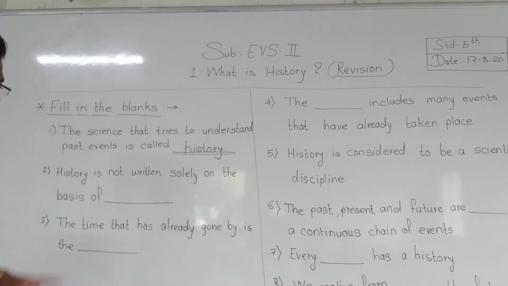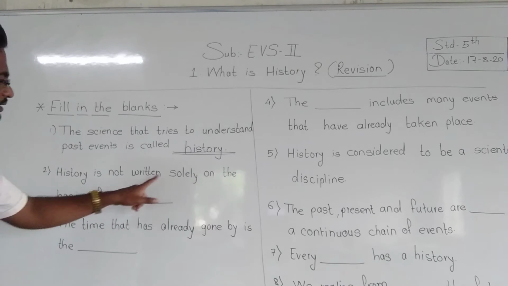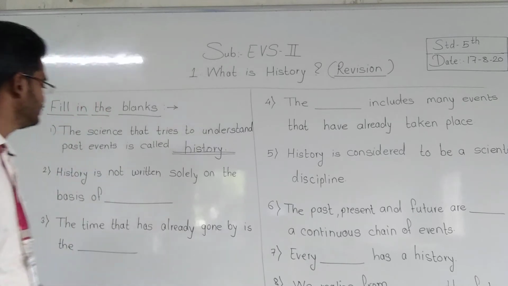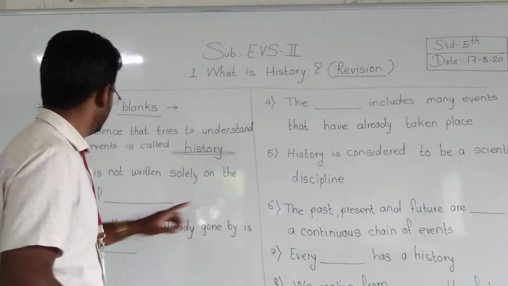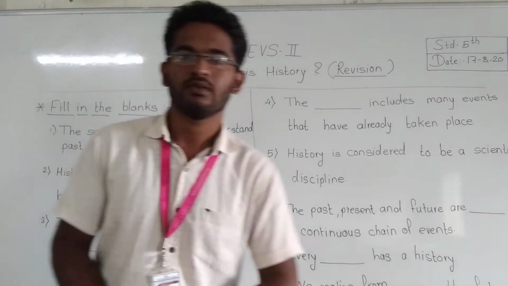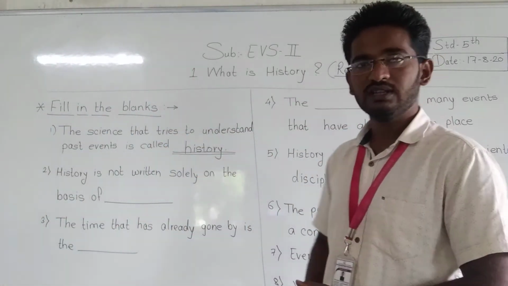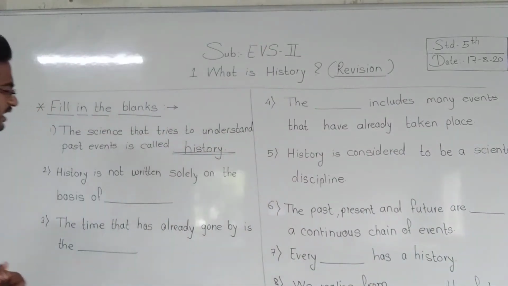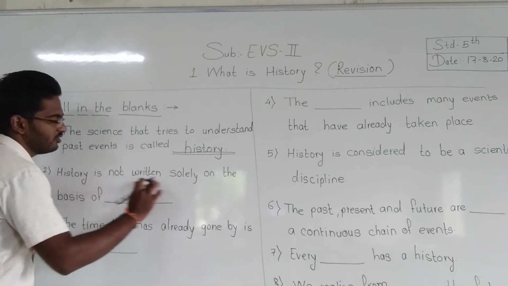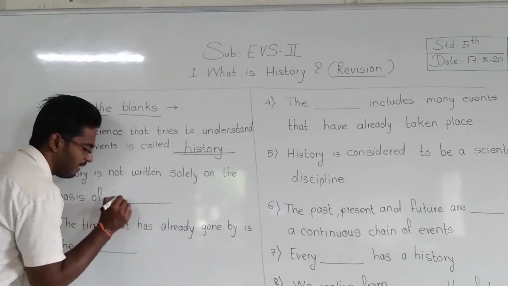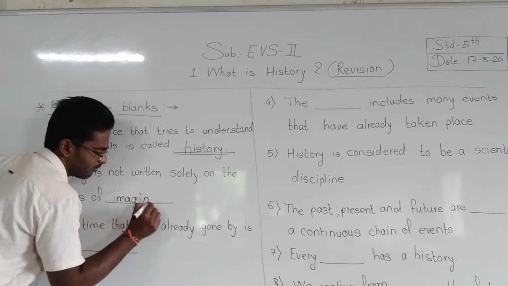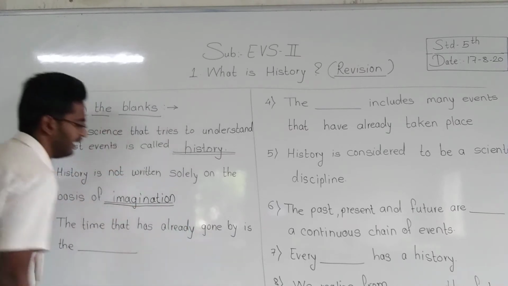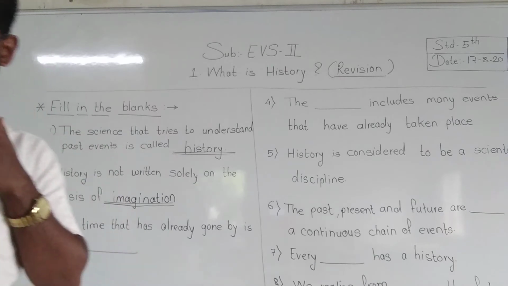Understood? Now the second one. History is not written solely on the basis of dash. So what is the answer? Who can tell? Yeah, very good. So our answer is imagination. History is not written solely on the basis of imagination. And again, we are doing a double underline.